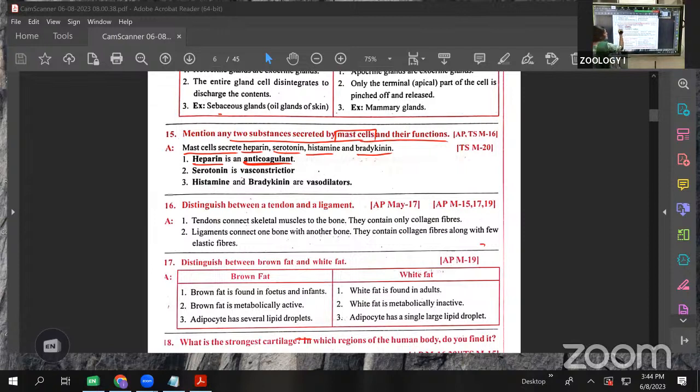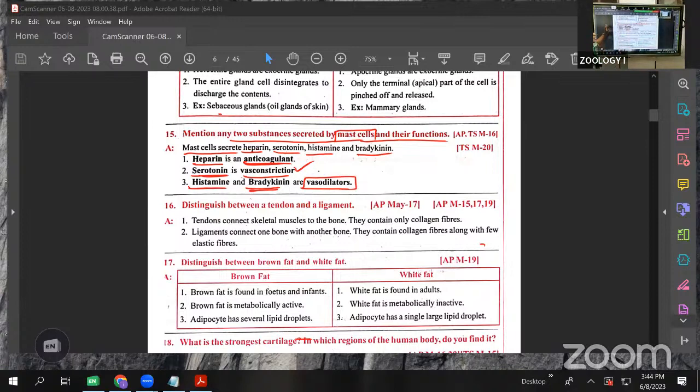Next is the serotonin. It is a vasoconstrictor. When a wound occurs, the blood vessels become narrower by this serotonin. Constrict means closure, narrowing of the blood vessel, so it is called a vasoconstrictor. Histamine and bradykinin are vasodilators. Dilating means the blood vessels expand and dilate.